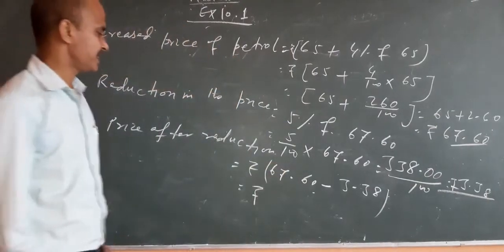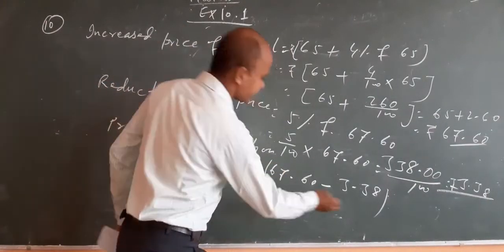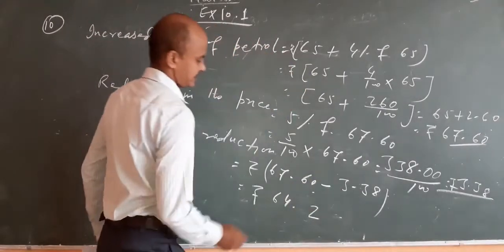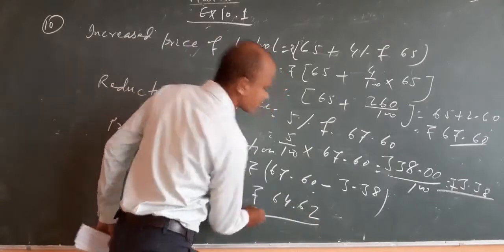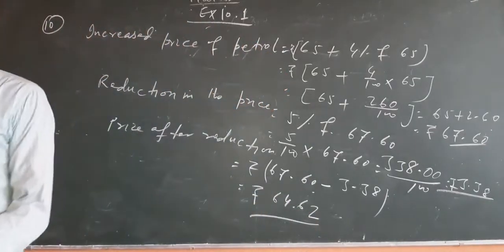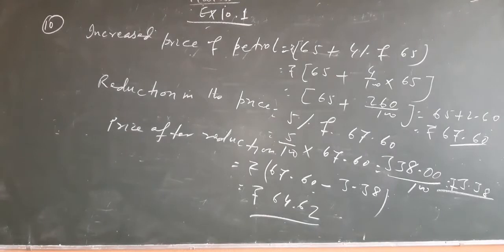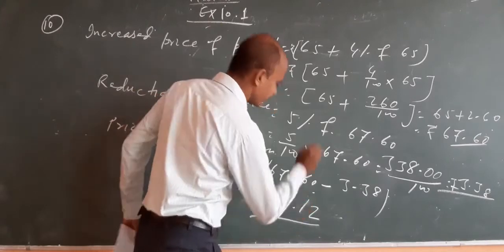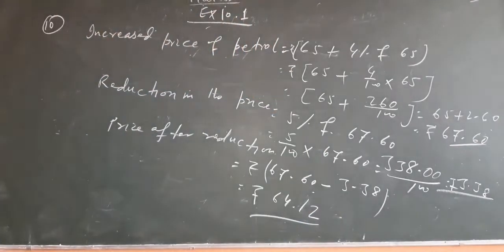This will come 64 rupees 62 paise. So the reduced price of petrol is 64 rupees 12 paise. Sorry, this will be 12. 64 rupees 12 paise is the reduced price of petrol.